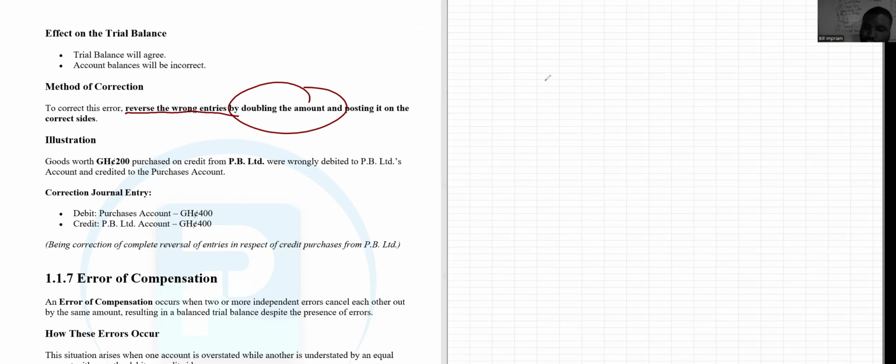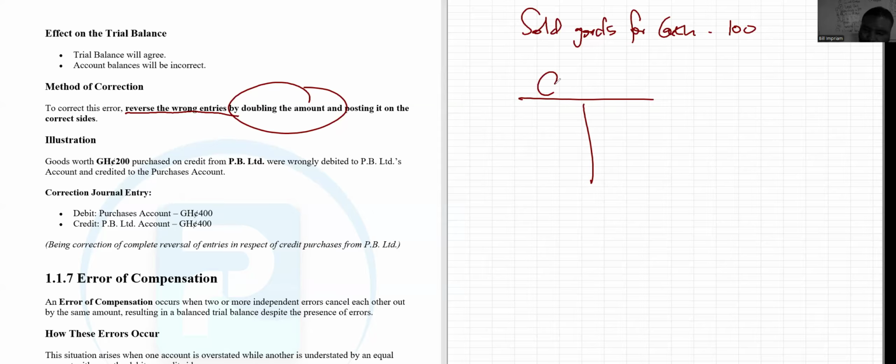Let's take an illustration, right? I said we sold goods for cash, right? Simple illustration, sold goods for cash. Let's say 100. So this is what will happen. If this is my cash account and this is my sales account, let's see the original entry they have made, right? Instead of debiting cash because you are receiving the money, they ended up crediting cash and debiting sales. So let's see how to correct this.